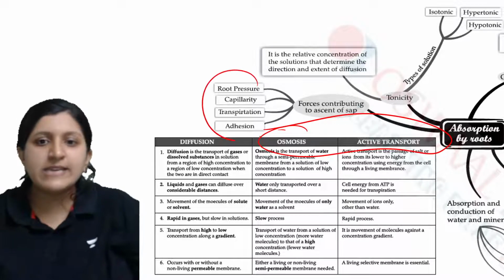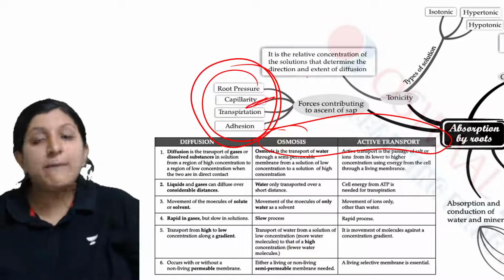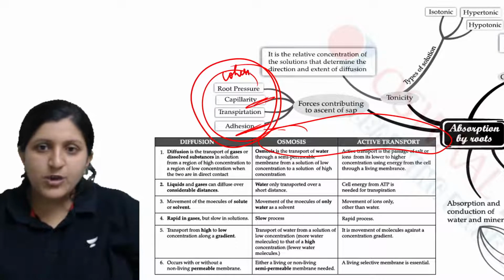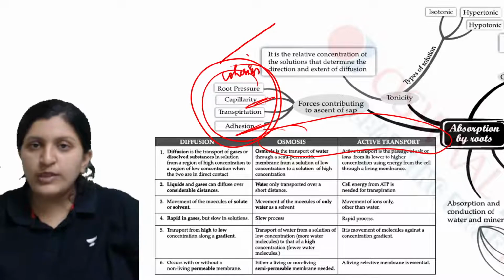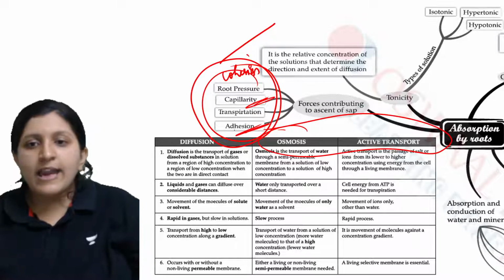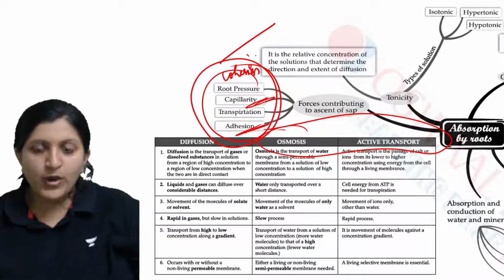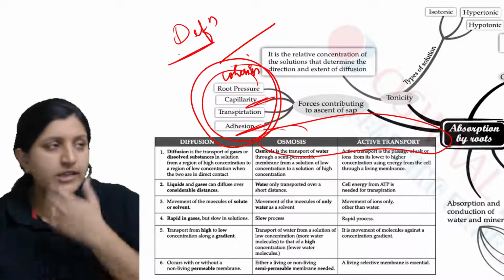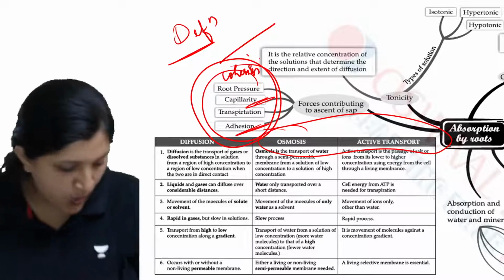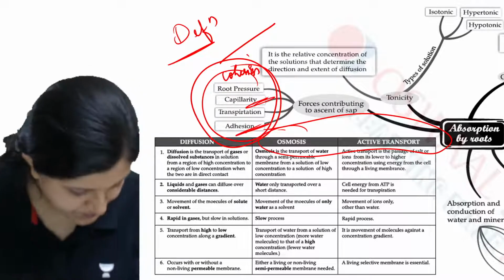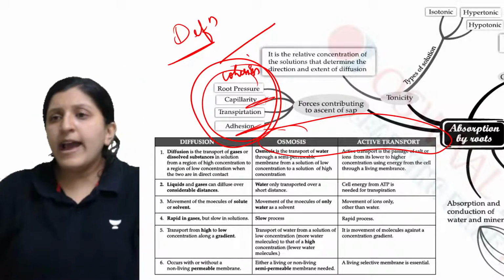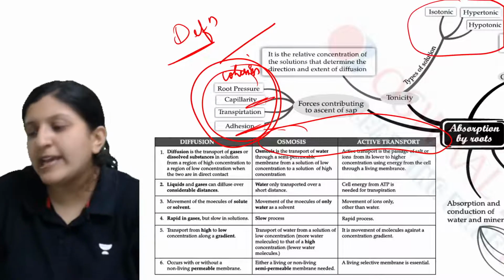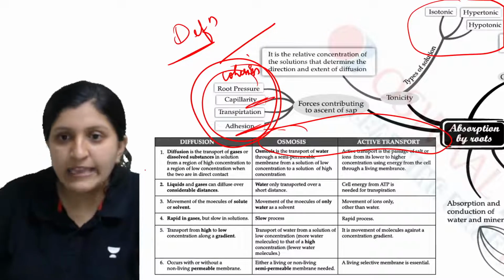So all these are basically the cohesion, capillarity, the adhesion terms. There is one more term here, so this is cohesion, so that also you need to include in this. All these terms are going to be important. A lot of definition based questions can be asked on this particular chapter, and they can also give some diagram based questions on this chapter.